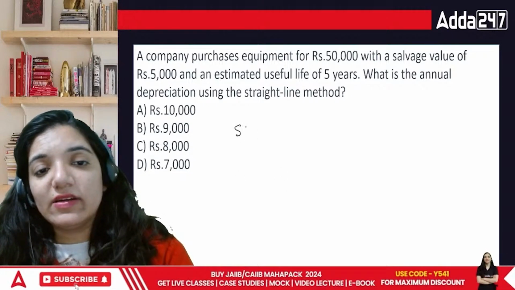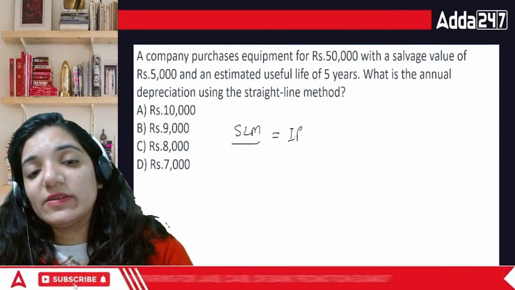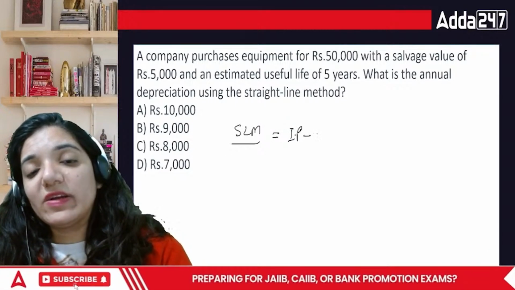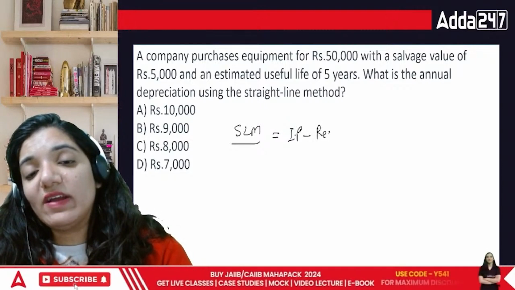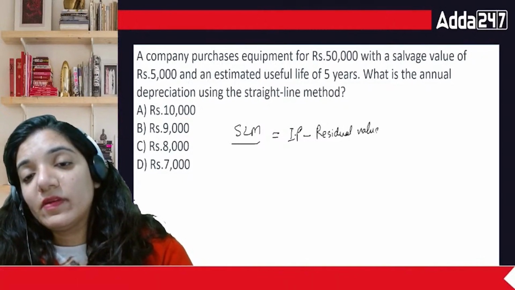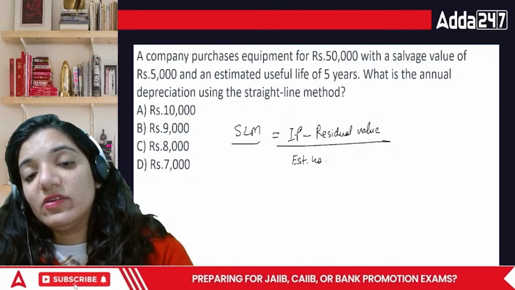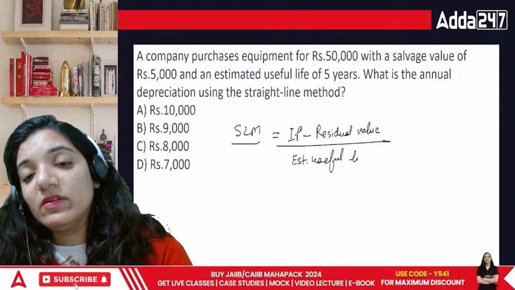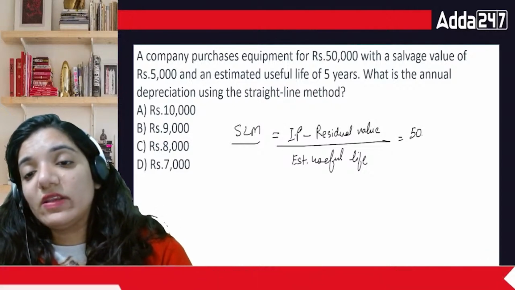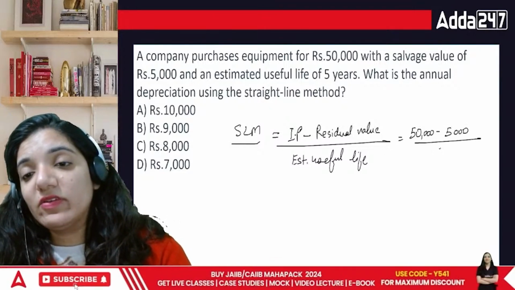Okay, so let's calculate this question, everyone. Showing you the method. Under the SLM method, what is the formula? It is your cost price or invoice price minus your residual value, divided by estimated useful life. So technically we have 50,000 minus 5,000 divided by 5 years.